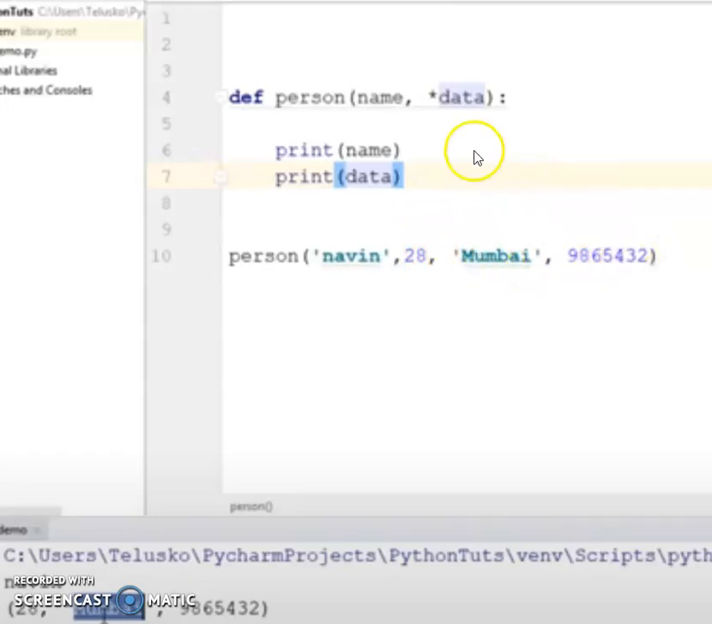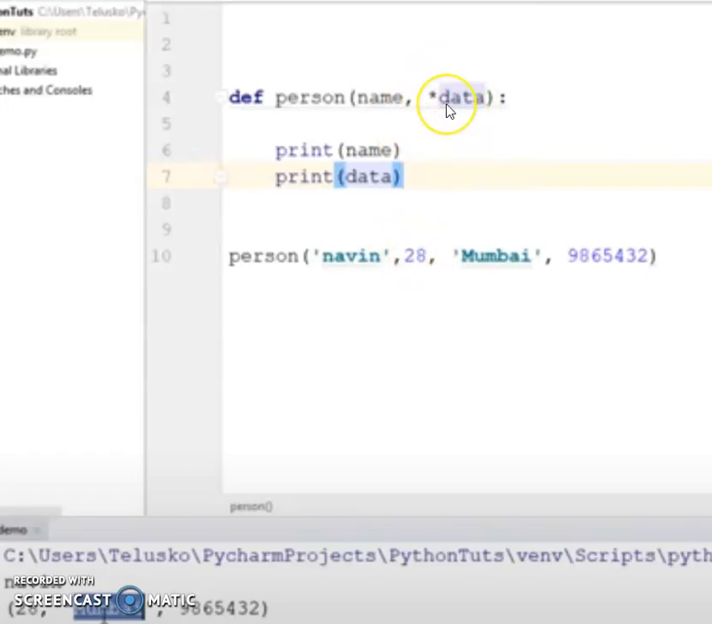So the data contains 28, Mumbai, 986454. But I want to specify what each means: it means age, it means the city I am living in, it means my mobile number. So I can specify by introducing the keyword here. So it will be keyword variable length arguments.